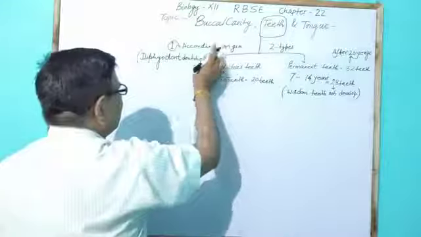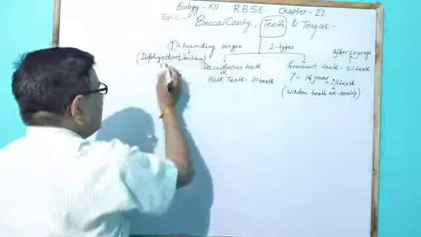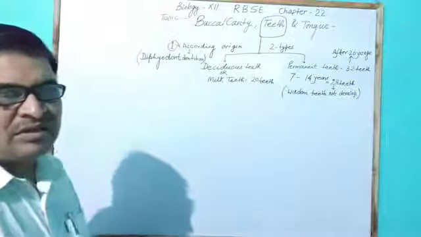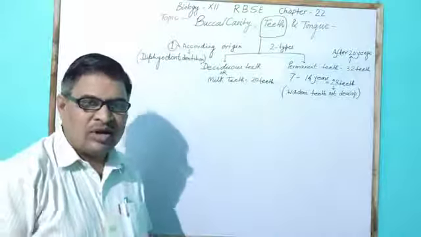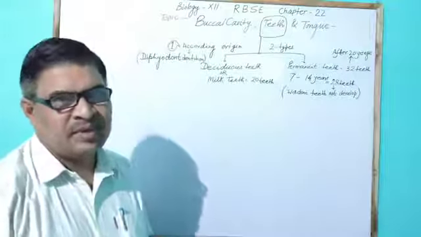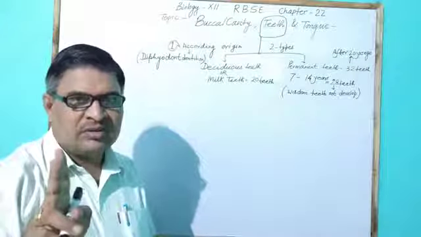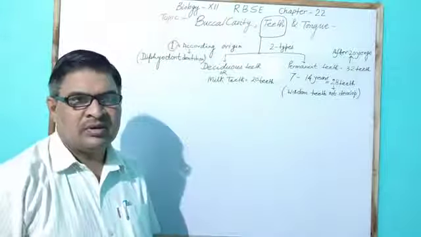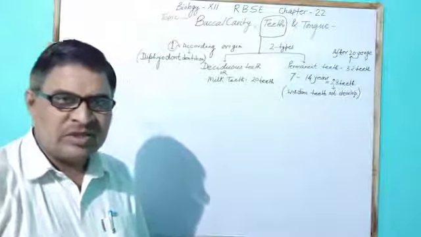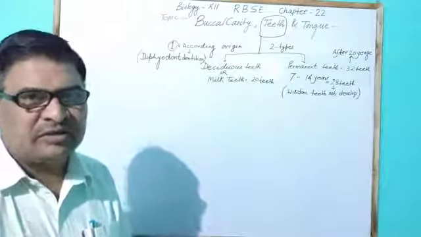According to origin, it is diphyodont. It means teeth originate two times in humans. First is milk teeth.